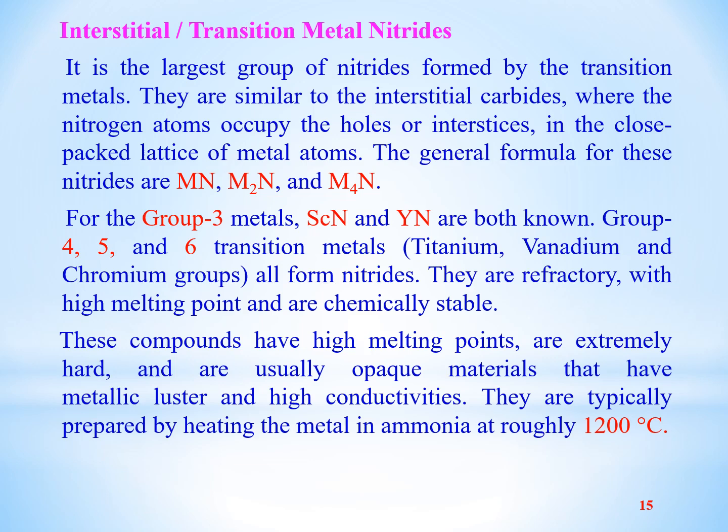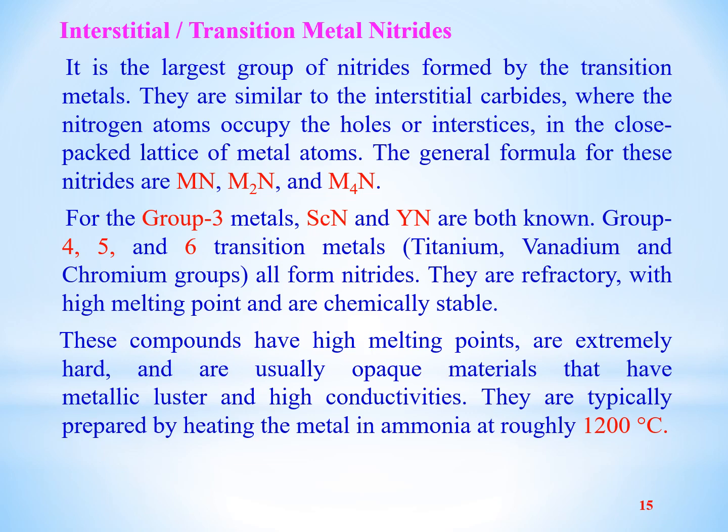Group 4, 5 and 6 transition metals, containing the titanium, vanadium and chromium groups, all form nitrides. All elements of these groups form interstitial nitrides.